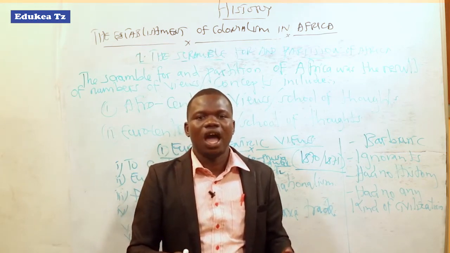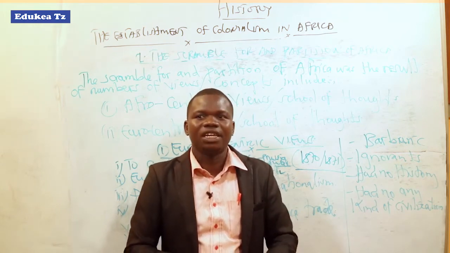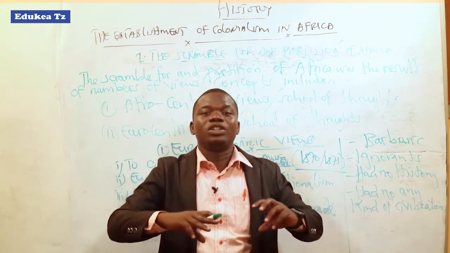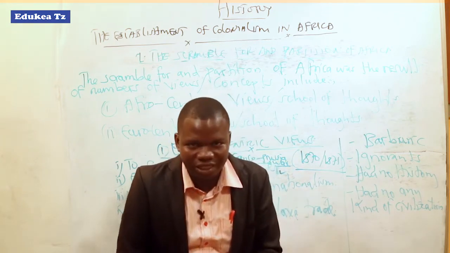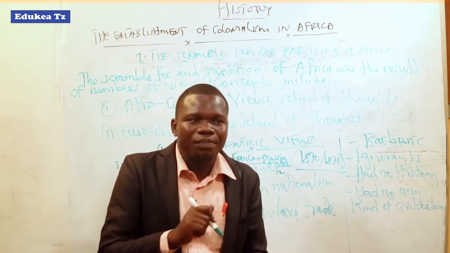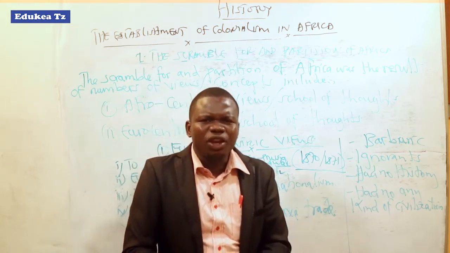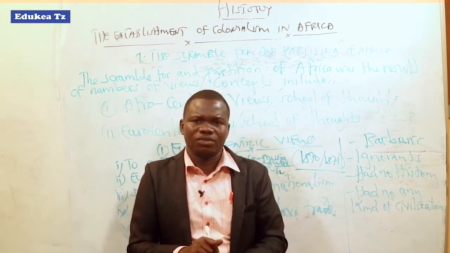Since after that unification, Germany and Italy became stronger nations. Then they had rapid industrialization. They were again in need of rapid economic growth, as well as rapid militarism.